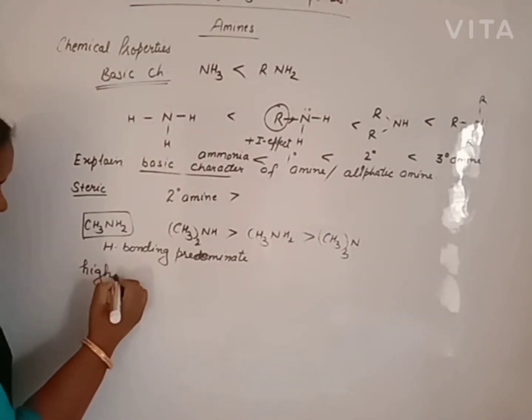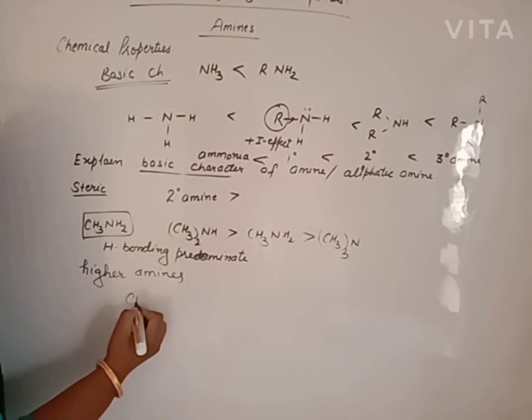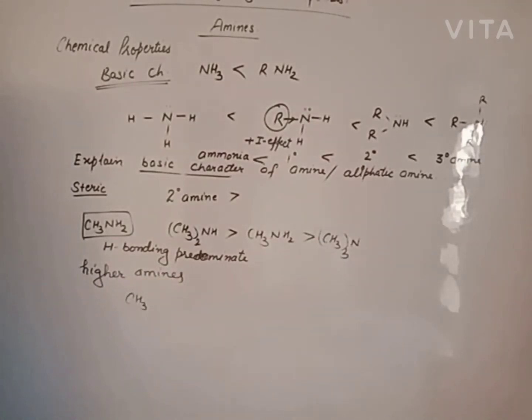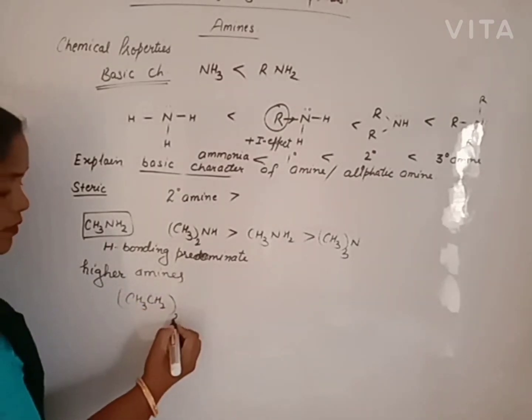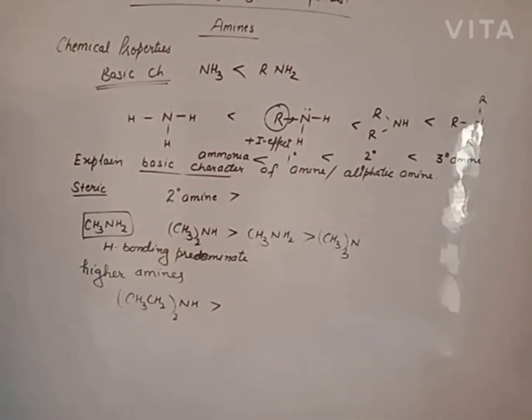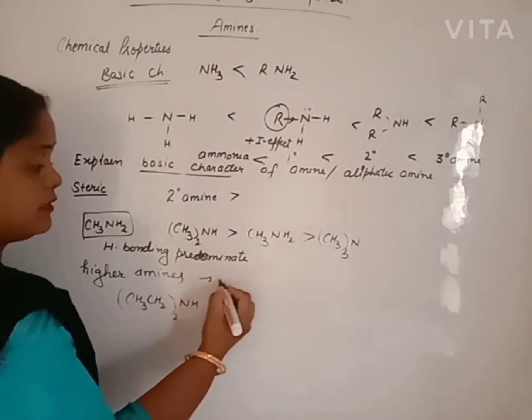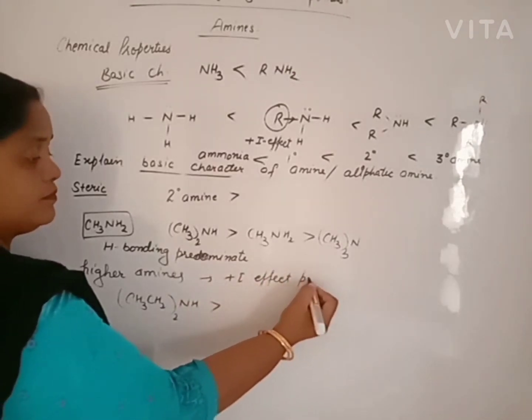But in the case of higher amines, like ethylamine, propylamine, butylamine, in all these cases the inductive effect predominates. In higher amines, the plus I effect predominates.